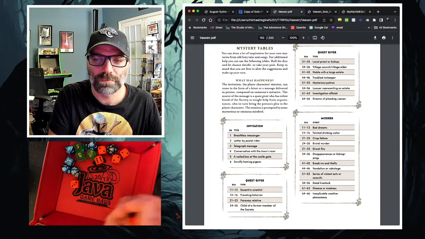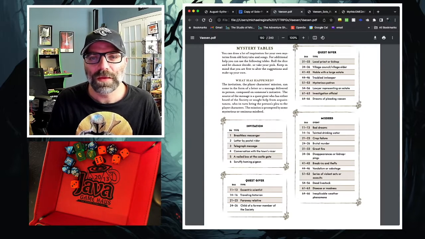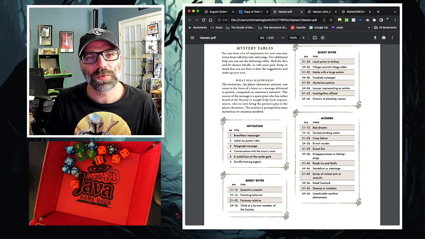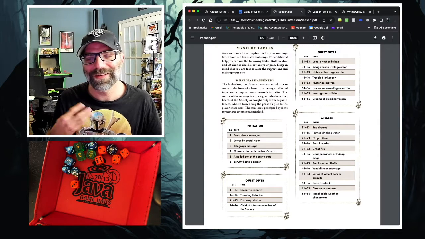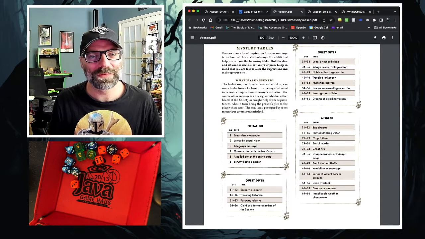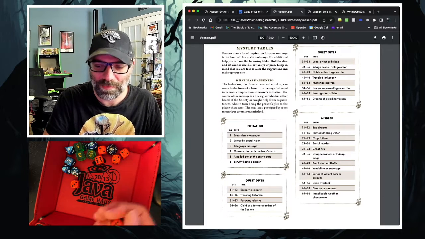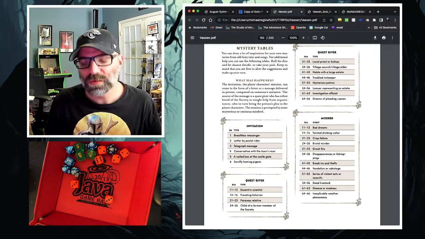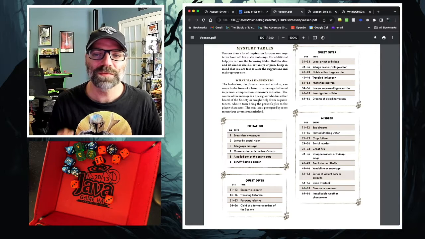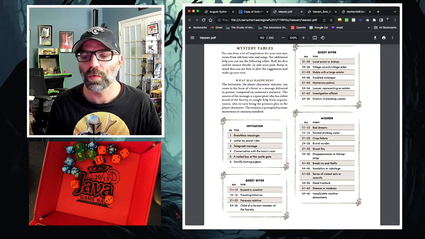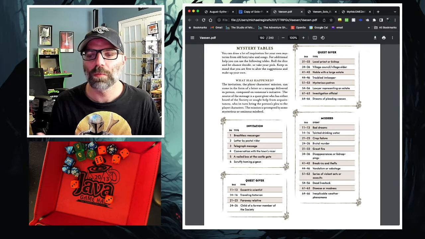I don't like that one, honestly. A scruffy homing pigeon, I'm not quite sure what to do with that. We want to let the randomness affect it, but I don't know what to do with that one. So I'm just going to roll this again. I got a 3. So a telegraph message. She receives some sort of telegraph at the front door of the house. Someone brings her a telegraph.